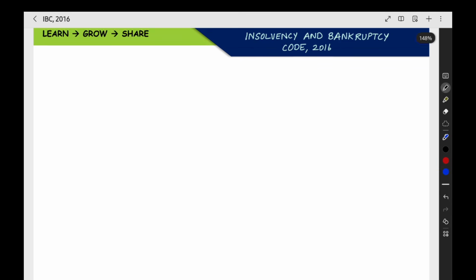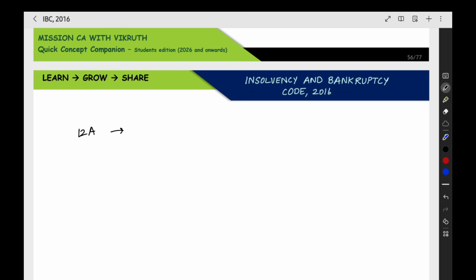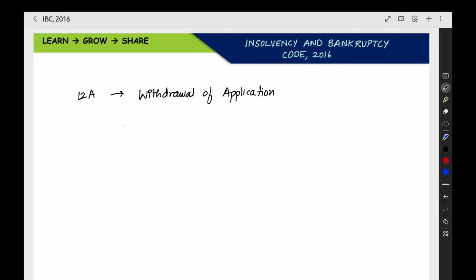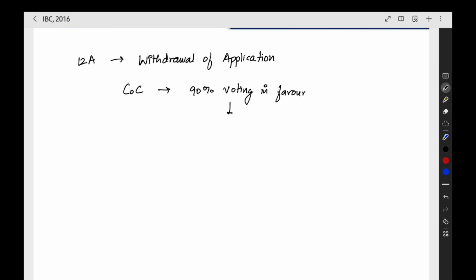We are having one section called Section 12A. That section is about the withdrawal of application. You have made an application under CIRP, that is the application that has started the process. So we have one particular section called the withdrawal of application, in which the committee of creditors pass a resolution with 90% voting in favor. They are passing a resolution with 90% voting in favor, and that resolution is for the withdrawal of the application.